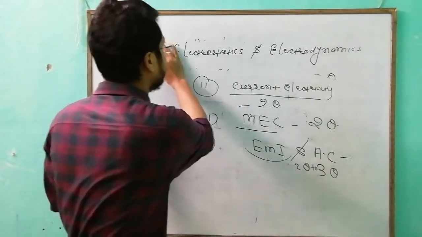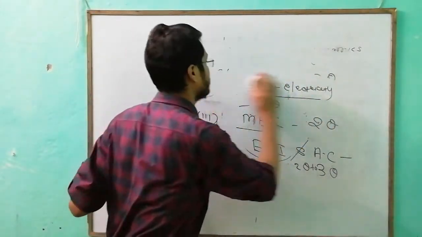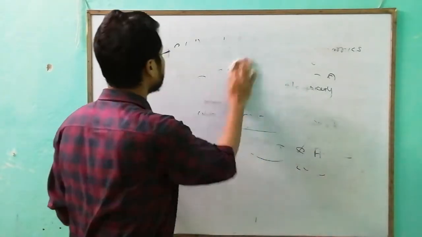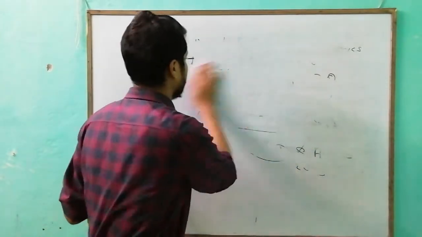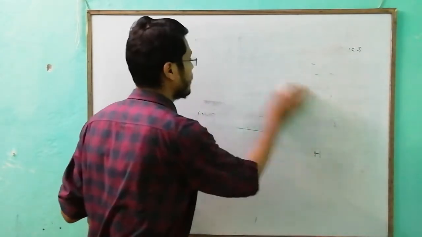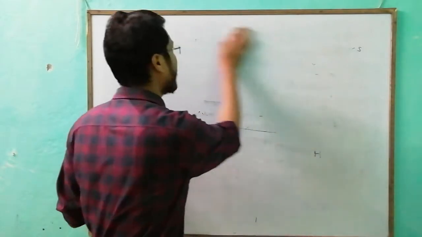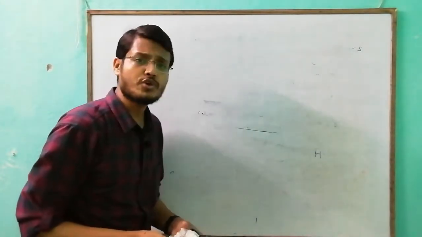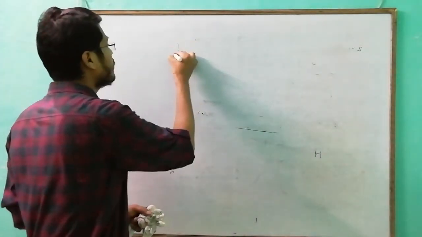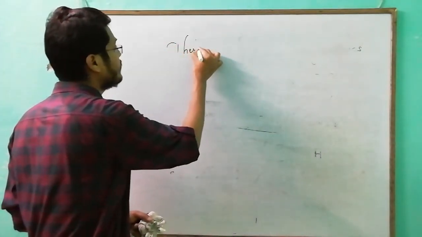Now it's the turn of thermodynamics. Whatever things I am delivering to you, these are all research based, but these marks can vary. If I am giving 2 questions, it can be 3 questions. Now the third part, that is thermodynamics.